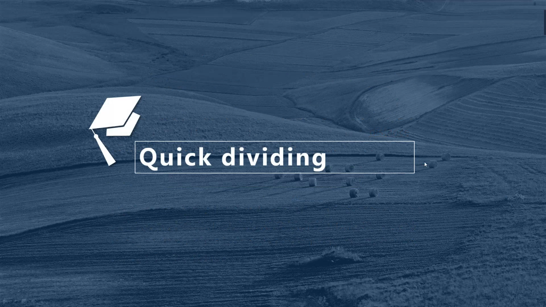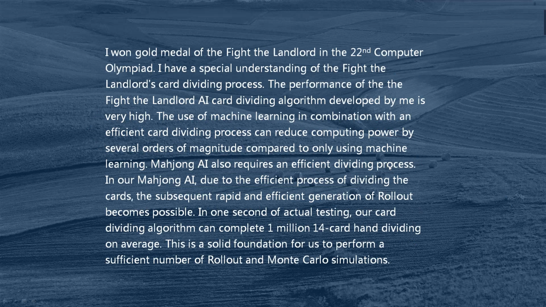Quick dividing. I won the gold medal for Fight the Landlord in the 2016 second Computer Olympiad. I have a special understanding of the card dividing process in Fight the Landlord. The Fight the Landlord AI card dividing algorithm I developed performs very well. Combining machine learning with an efficient card dividing process can reduce computing power by several orders of magnitude compared to only using machine learning.